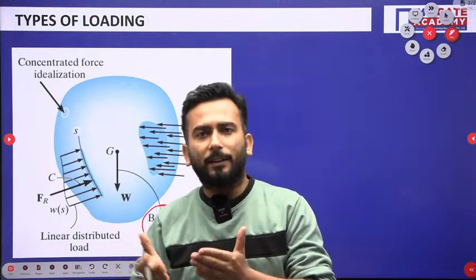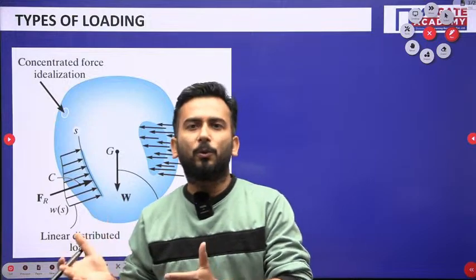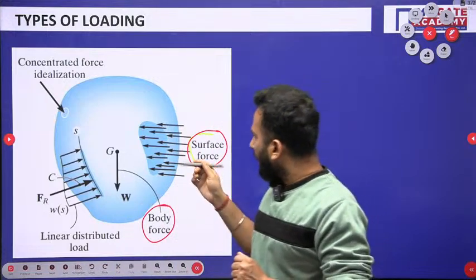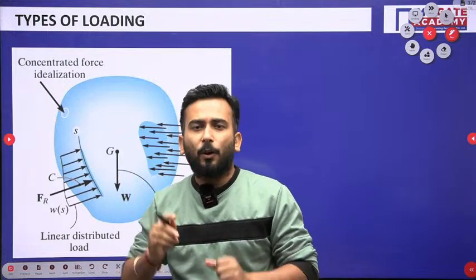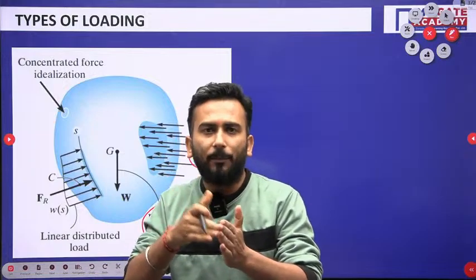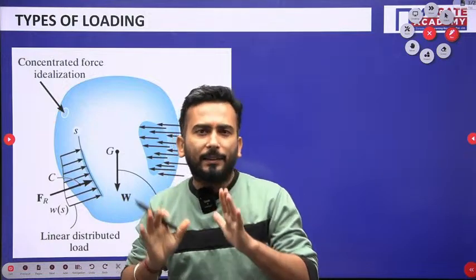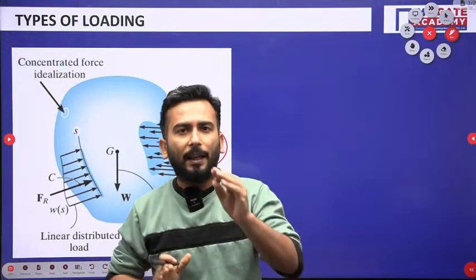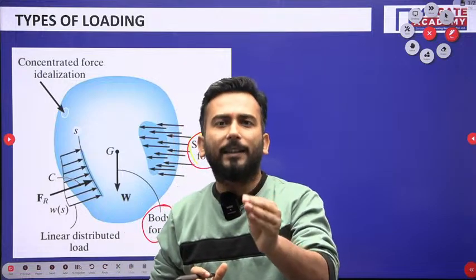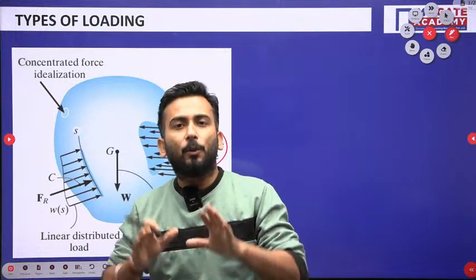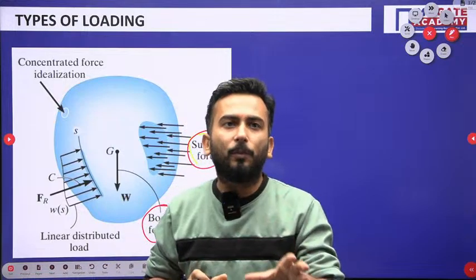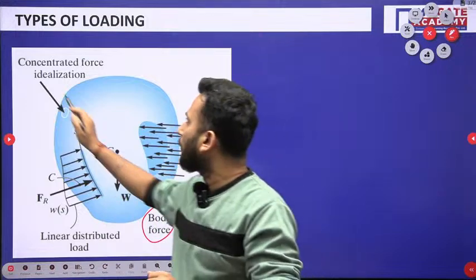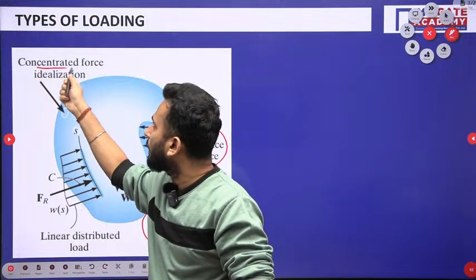So you know that in structures there might be some contacts, and due to those contacts surface forces will be developed. Now when the surface forces have been developed in a region, and let's assume that there is a very big body, it has got a very big area, and above that only a small area is being subjected to surface forces. So what we can do, we can assume it to be acting on a very small area, and that is known as concentrated force.